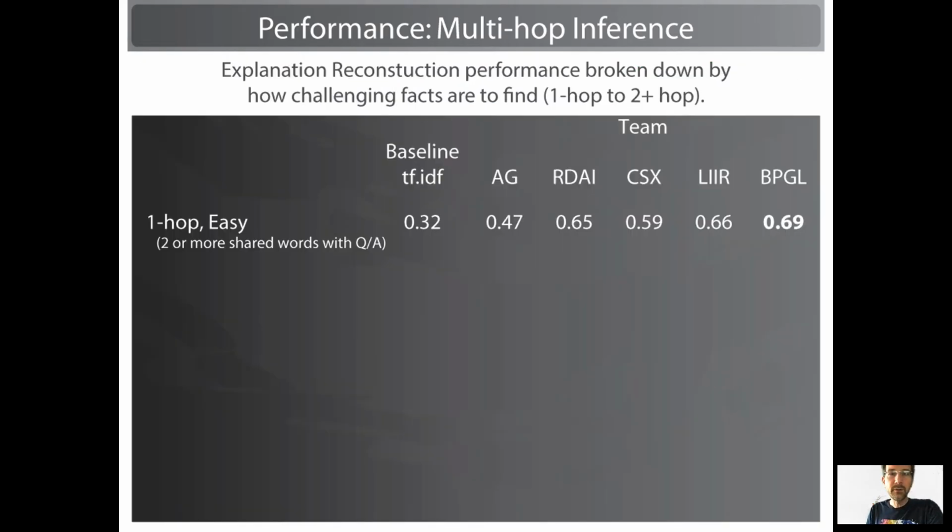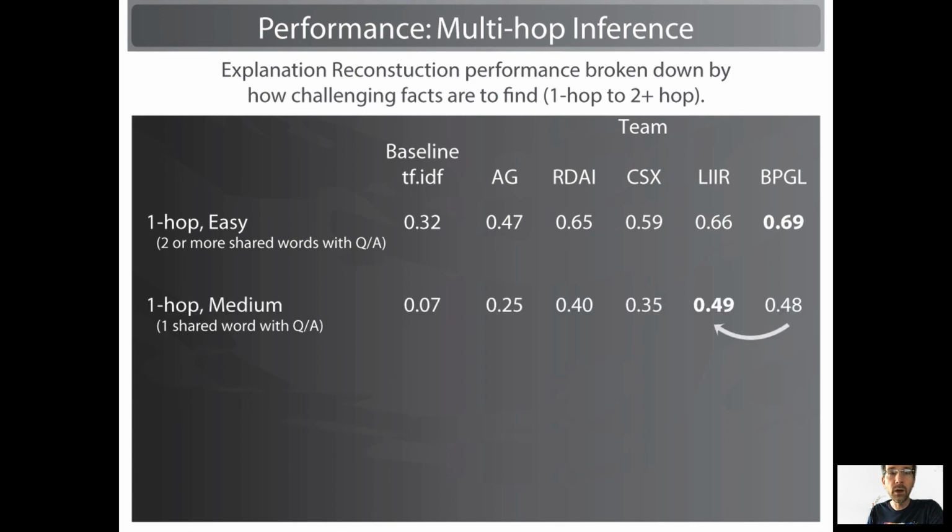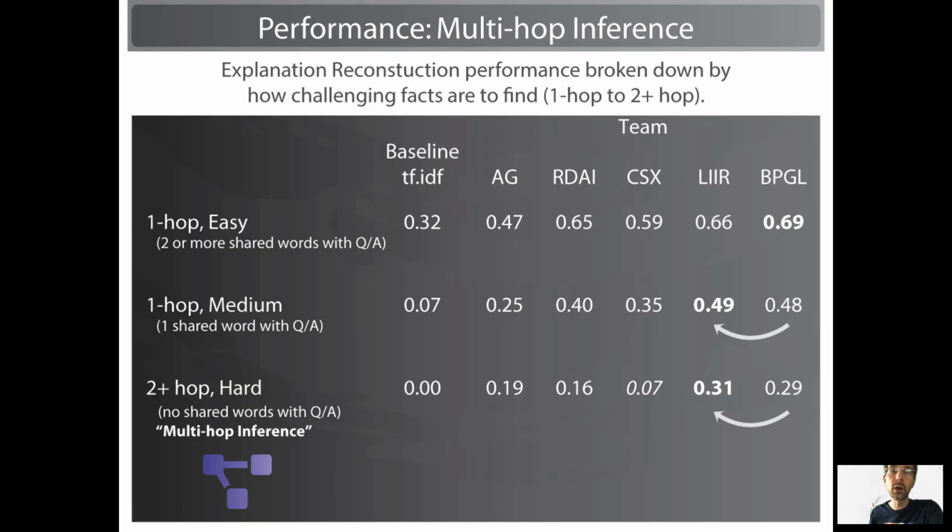So what do we actually see? Here's the performance of each team's system broken down by the one-hop easy facts, the one-hop medium facts, and those two-hop hard, ostensibly multi-hop facts. And the short version of this is, even though 4 out of these 5 teams report very similar performance, anywhere between 0.5 and 0.6 MAP, what we see when we actually break down the performance by how many of these one-hop or two-hop facts they're accessing is that their performance really varies quite wildly.